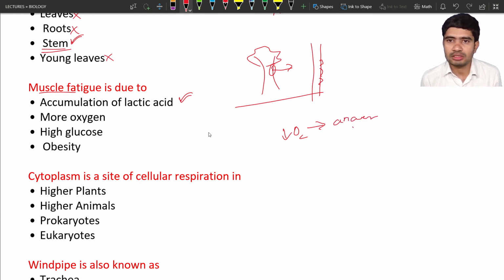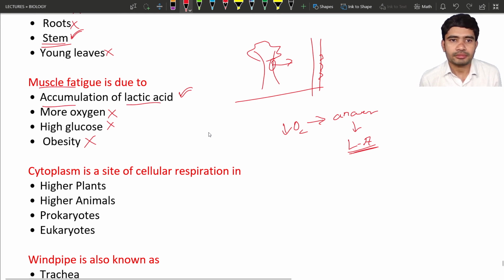During anaerobic respiration, what happens? The glucose molecules are broken down without oxygen. It leads to the production of lactic acid. This lactic acid is going to cause pain in the muscles, that is known as muscle fatigue. Okay, so we will check the other options. More oxygen is not at all correct, high glucose is also not correct, and obesity is also not correct. So the correct option for muscle fatigue is accumulation of lactic acid.